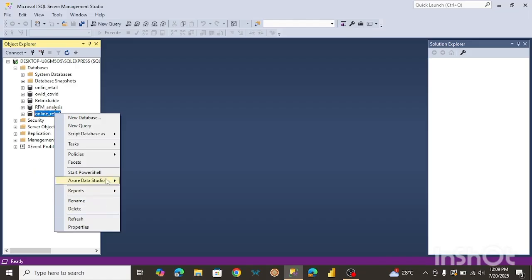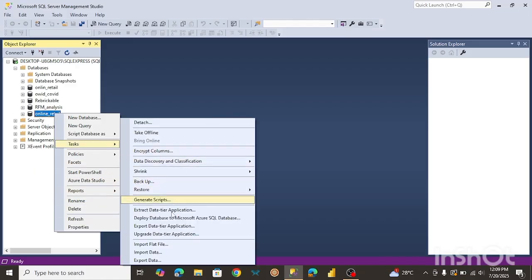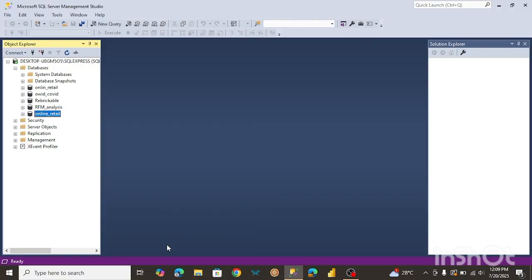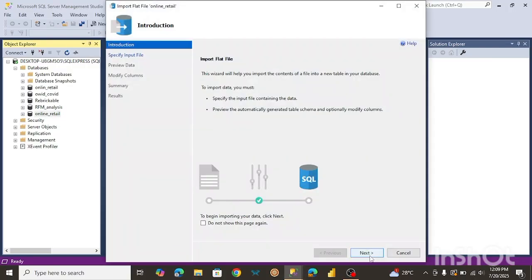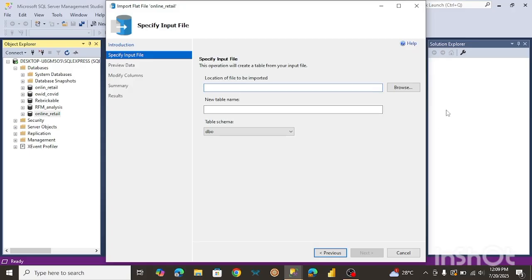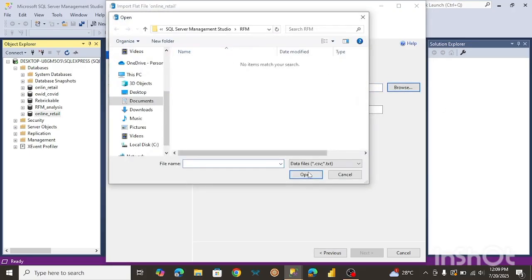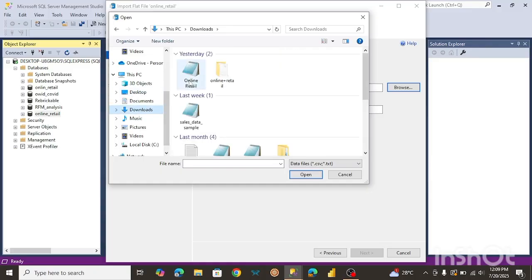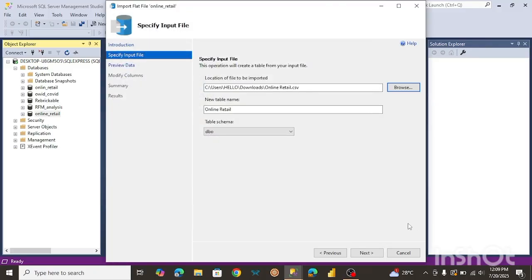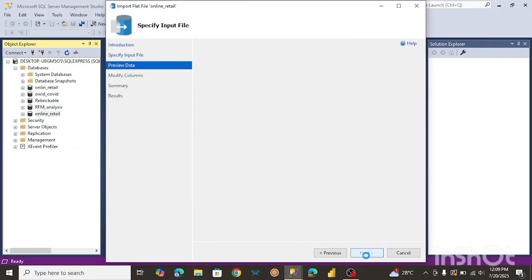So I'm just going to go to tasks and then import flat file. I'm going to pick the location where the file is located, and that will be, I think this is my downloads, right? So there it is. Let me click on next.